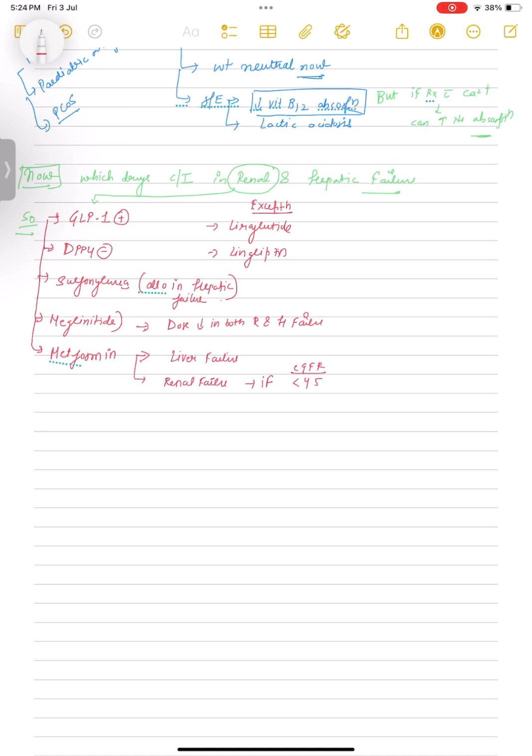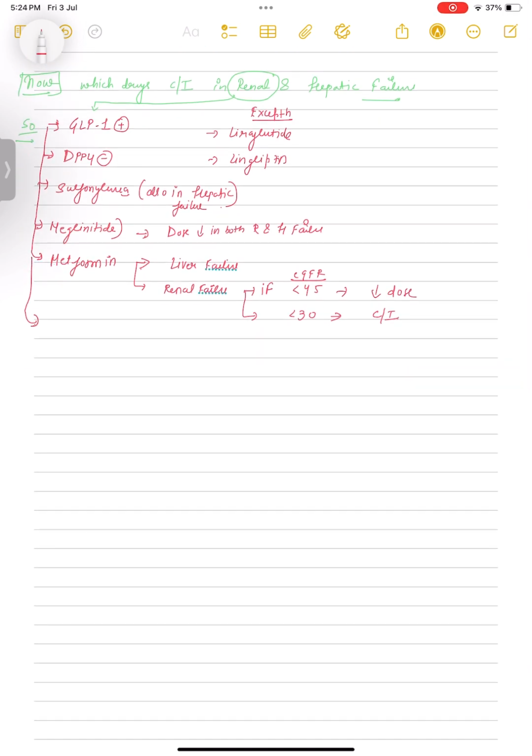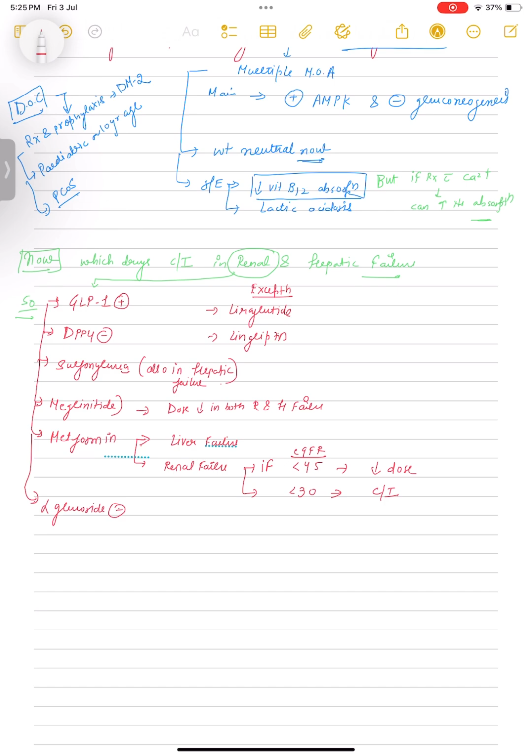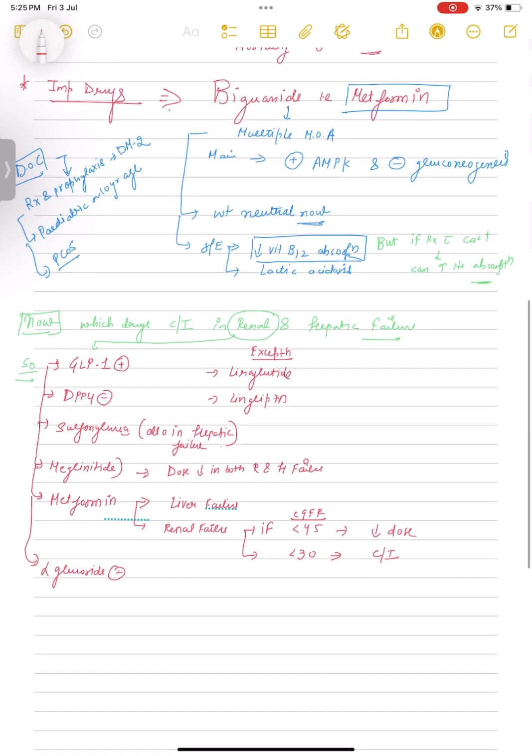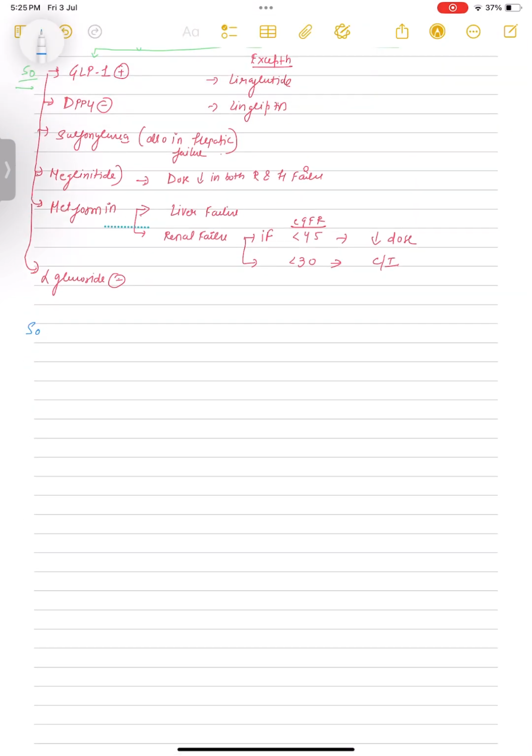Now, metformin is contraindicated in liver failure, but in case of renal failure, if your eGFR is less than 45, you will only decrease the dose, but if it is less than 30, it is completely contraindicated. We can't give it. Next is your alpha glucosidase inhibitor. It is also contraindicated in renal failure. So in this way, I have told you all the drugs which are contraindicated in renal and hepatic failure.